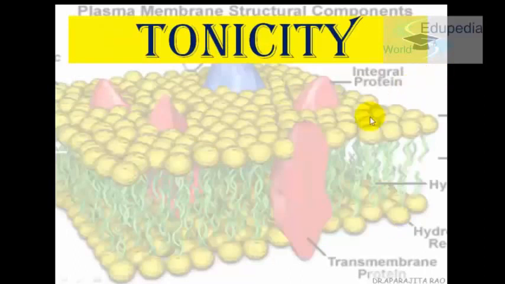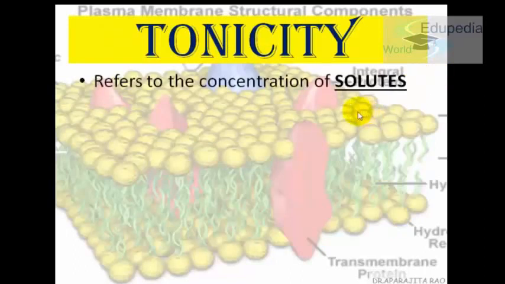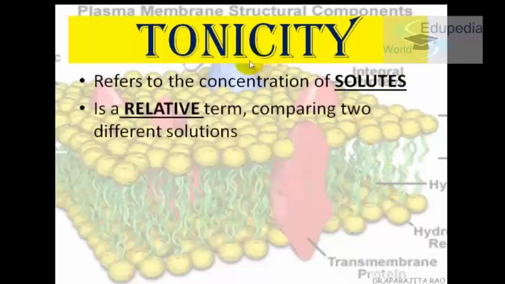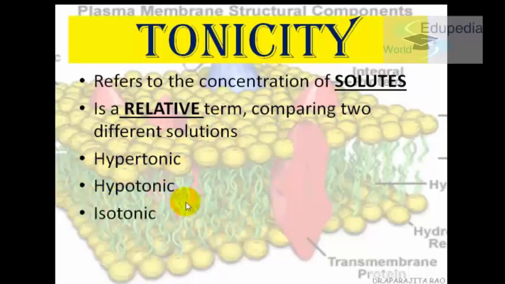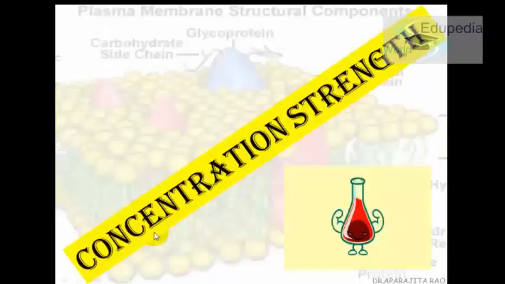So now, what is tonicity? Tonicity refers to the concentration of solutes, whether the solute is more or less in a solution. So it is basically a relative term. We cannot say that this particular substance has more solutes, but more solutes in relation to what? It has to be relative in nature. So we always have to compare two solutions. It can be hypertonic, hypotonic, or isotonic.